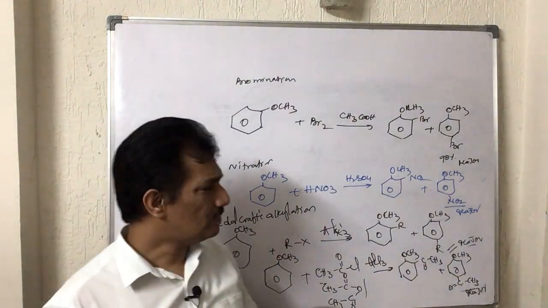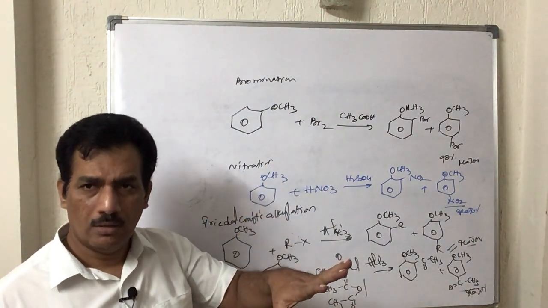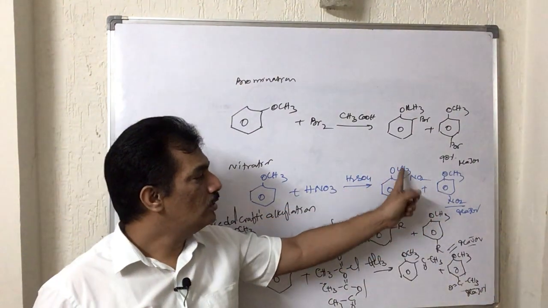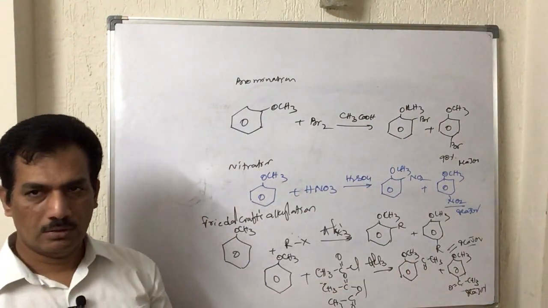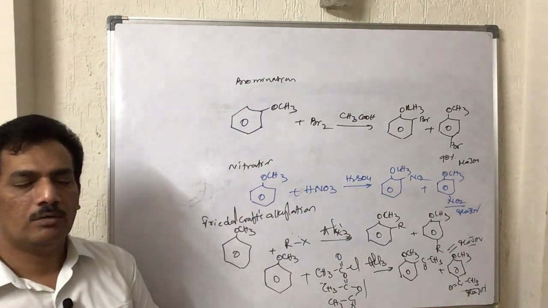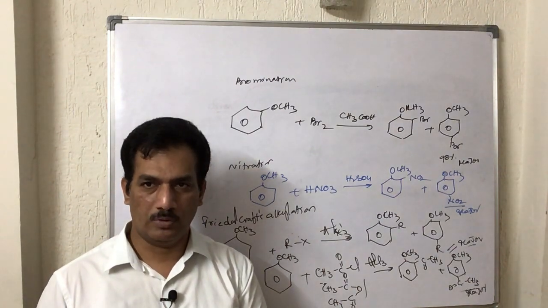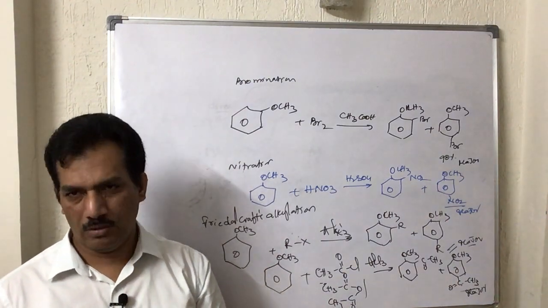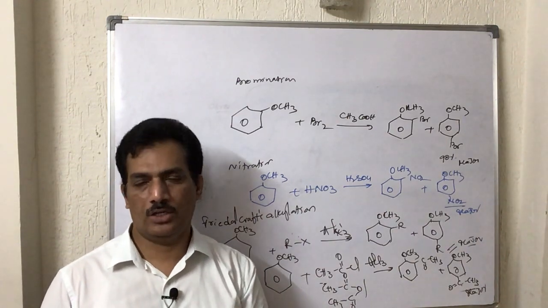Like that, in all these cases OCH3 is an ortho and para director, and the para product is the major product, because at ortho some sort of steric hindrance is there. That is about the preparation and properties of aromatic ethers. Clear? And in the coming session we are shifting to the other homologous series, carbonyl compounds, a major group among the different homologous series present in our second year syllabus. It is the carbonyl group, which includes both aldehydes and ketones.